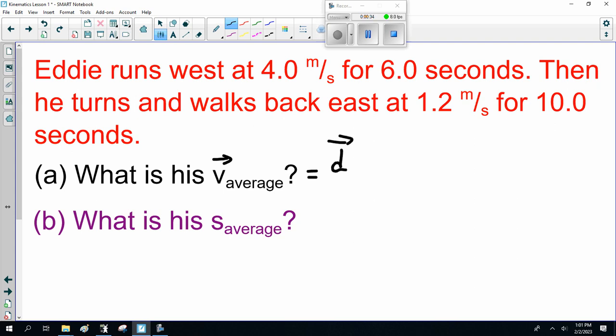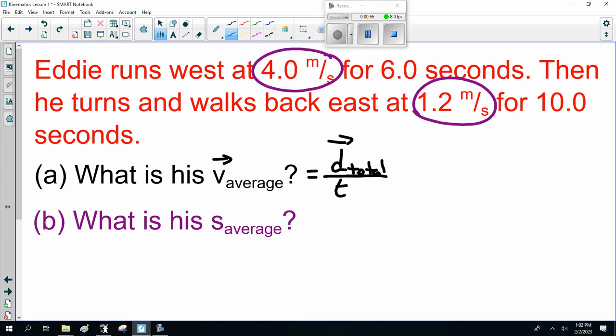In this instance, the displacement total. All right. Now, when I start asking for average velocity, like one of the questions in the homework and one of the questions on your test, so many people go, "Oh, it's 4 and 1.2. What's the average of that?" No, it doesn't work that way because he went different speeds for different times. You have to figure out his total distance.